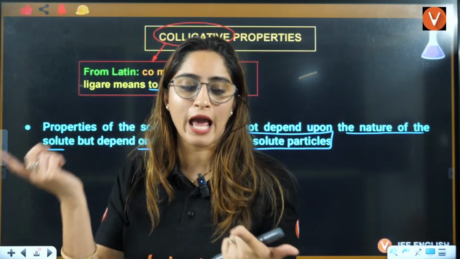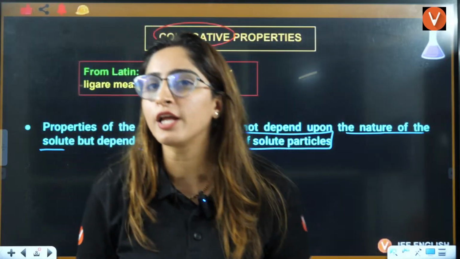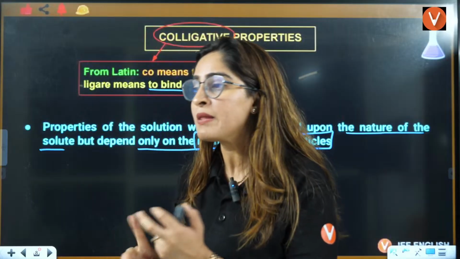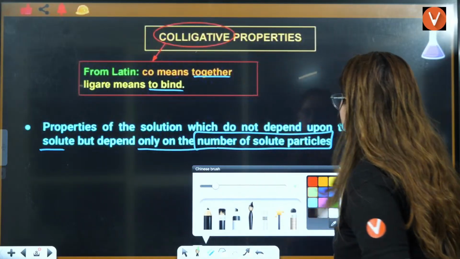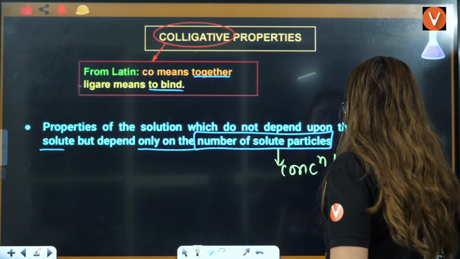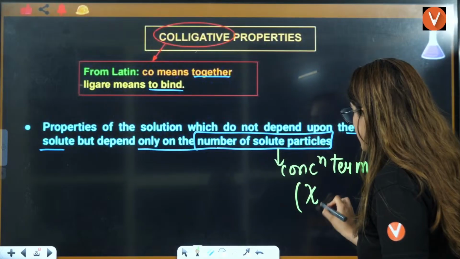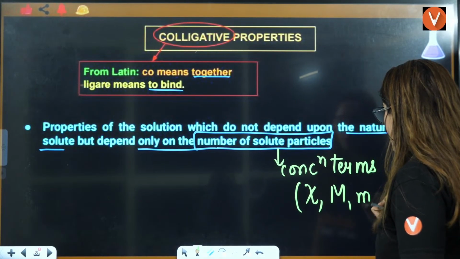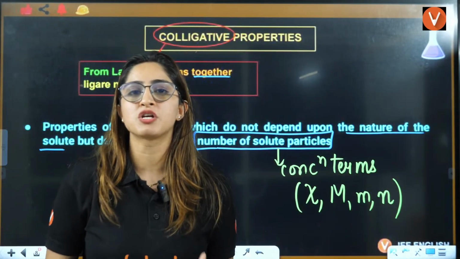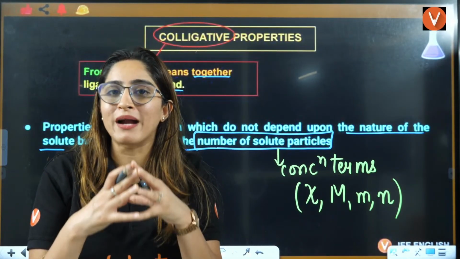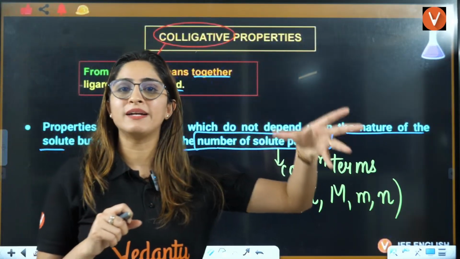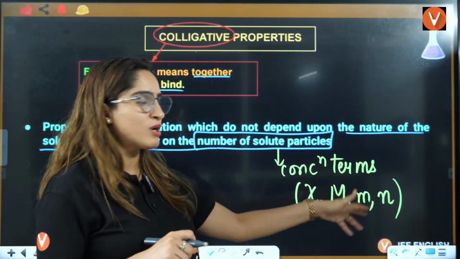The amount of solute can be the number of solute particles, the molarity of solute, the molality of solute, or the mole fraction of solute. All the concentration terms that you have discussed, like mole fraction, molarity, molality, and number of moles, are telling you the concentration, that means the number of solute particles here. So these colligative properties depend on either mole fraction, molality, or number of moles.